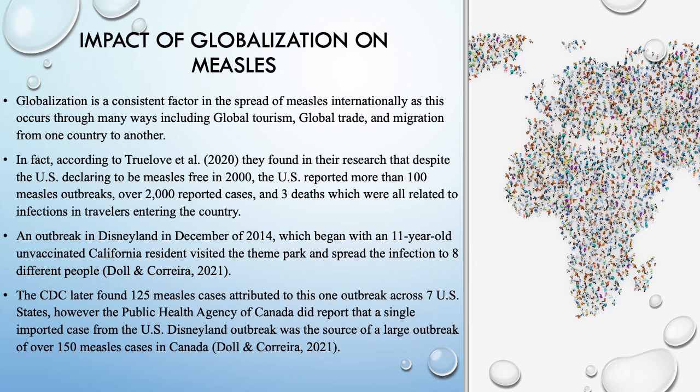More significantly, here in the U.S., an outbreak in Disneyland in December of 2014, which began with an 11-year-old unvaccinated California resident, who visited a theme park and spread infection to about 8 different people. The CDC later found that 125 measles cases were attributed to this one outbreak across 7 U.S. states. However, the Public Health Agency of Canada did report that a single imported case from the U.S. Disneyland outbreak was the source of a larger outbreak of over 150 measles cases in Canada.